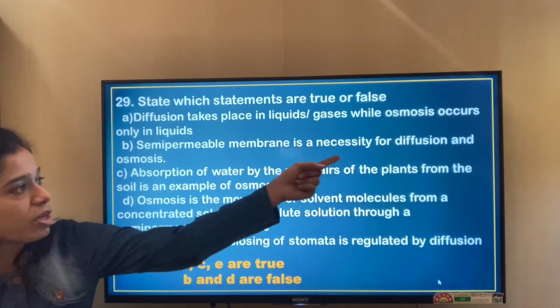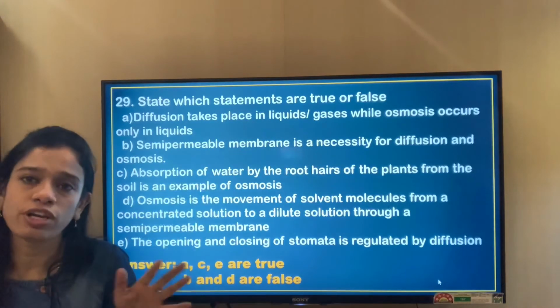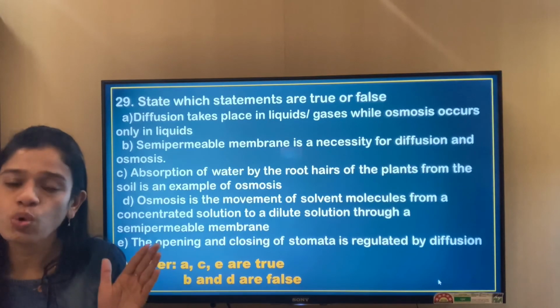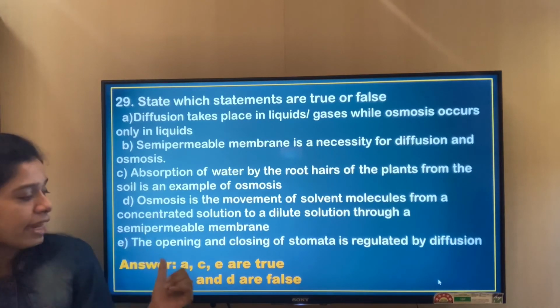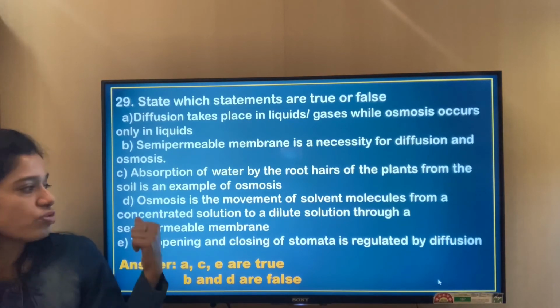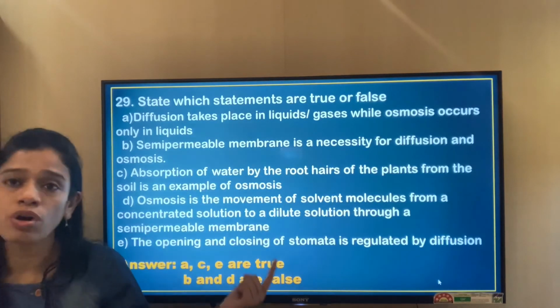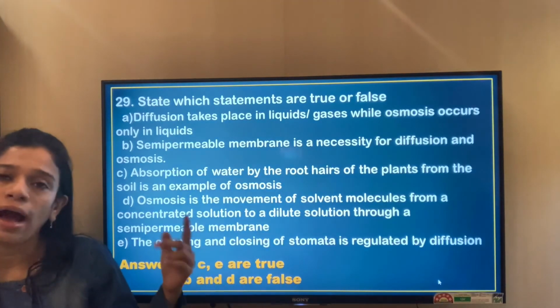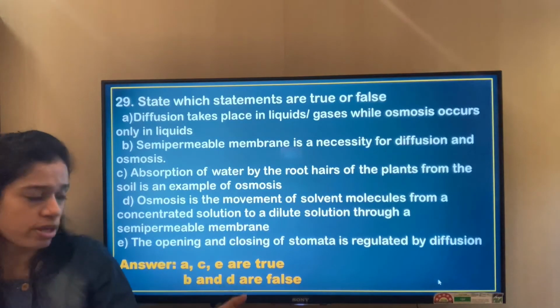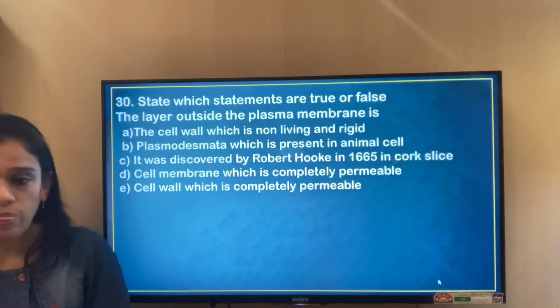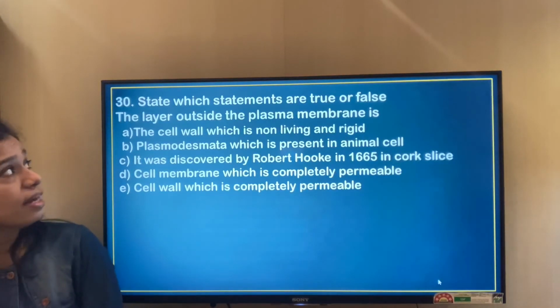B is false because it is stated that a semi-permeable membrane is a necessity for diffusion also, whereas it is only required for osmosis. And D, it should be from a dilute solution to a concentrated solution, or higher concentration of the solvent to a lower concentration of the solvent.